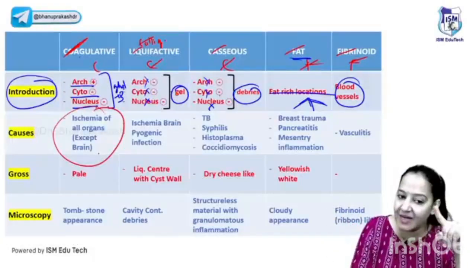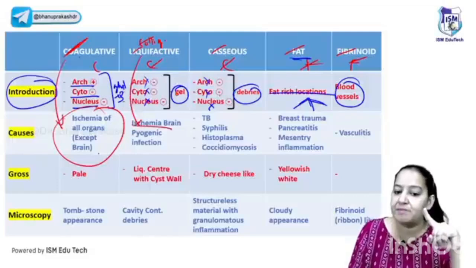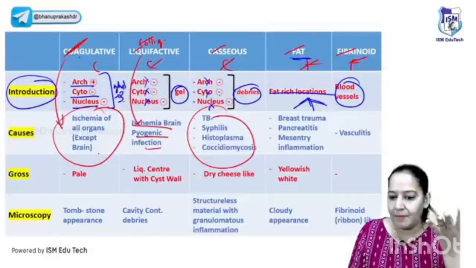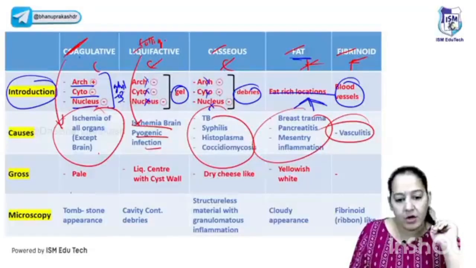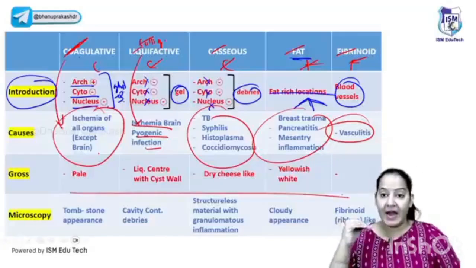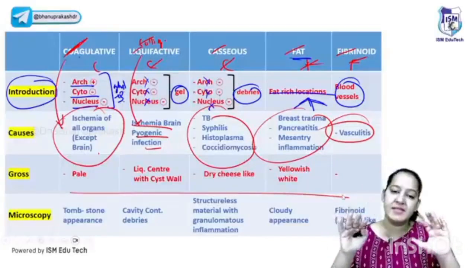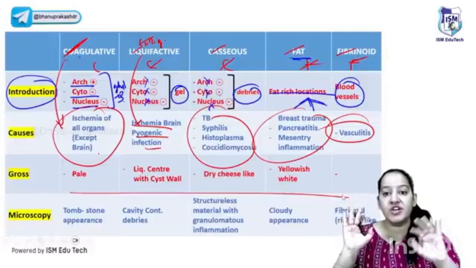So ischemia of all organs except brain is coagulative necrosis. Ischemia of brain with pyogenic infection is liquefactive necrosis. Caseous, you know the bacteria and parasites. Fat and fibrinoid, I told you. Gross is not important, and microscopy I had given you the diagram for all of them. So in all of them, on one side there was normal, on one side there was necrotic tissue, and at the junction there was inflammation.